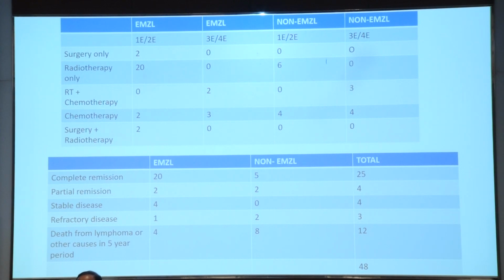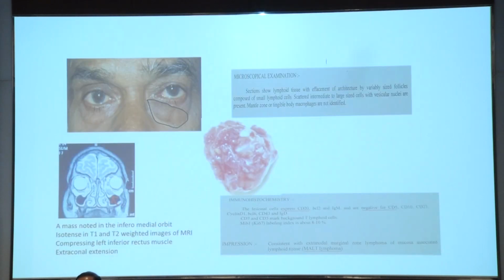And these are the different treatments which we opted for: the surgery only, the radiotherapy only, radiotherapy plus chemotherapy, chemotherapy only, surgery plus radiotherapy. And the orbital lymphomas all were actually E according to the Ann Arbor staging, the extranodal type, and it was categorized accordingly. And the treatment outcome were seen, and 25 cases had complete remission. 4 cases showed partial remission, 4 stable disease, and in 12 cases there was death due to lymphoma or some other cause.